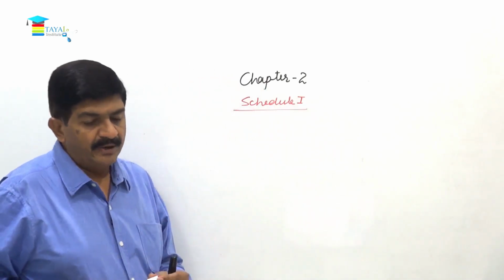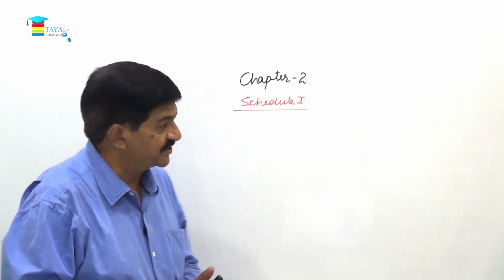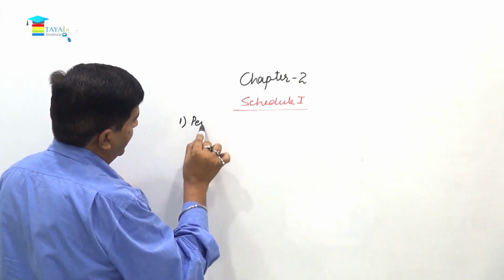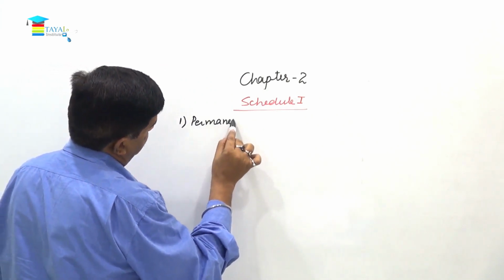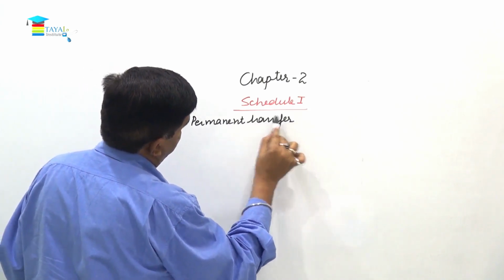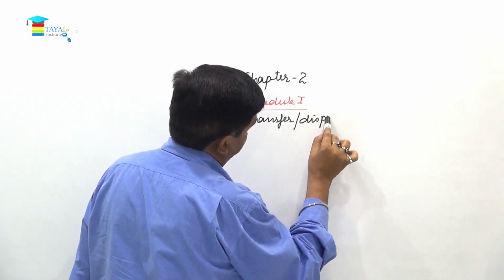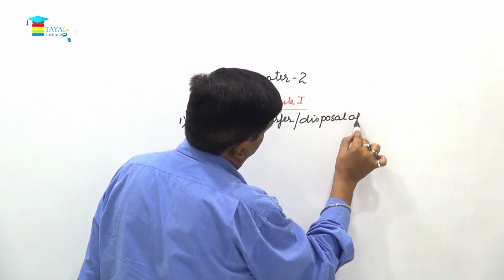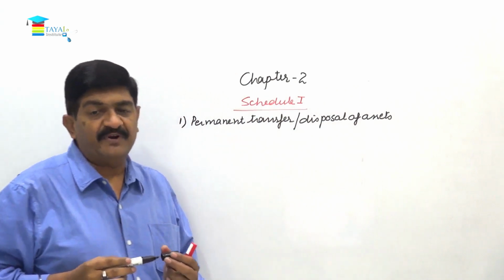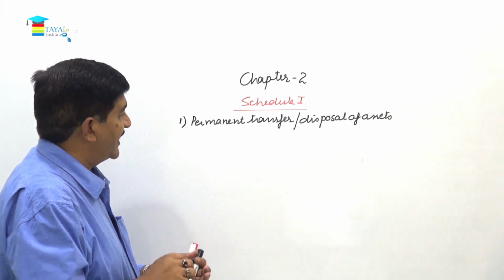In schedule 1, number 1 we have permanent transfer or disposal of assets. So even if it is without consideration, this will be treated as a supply.